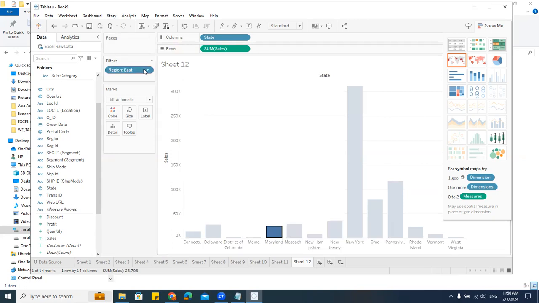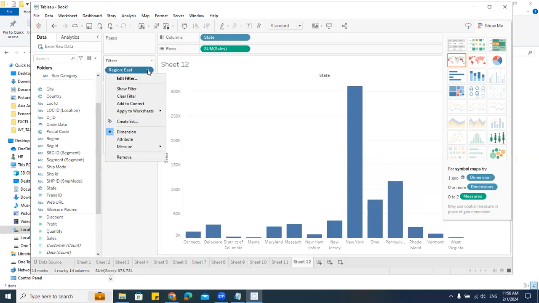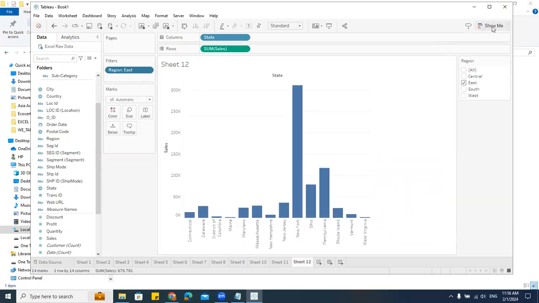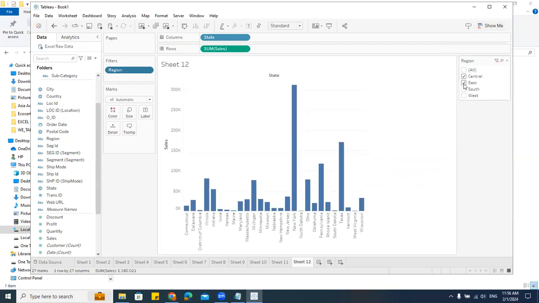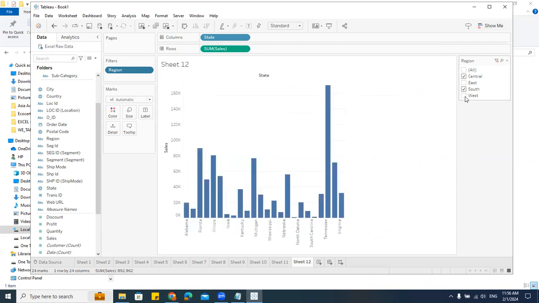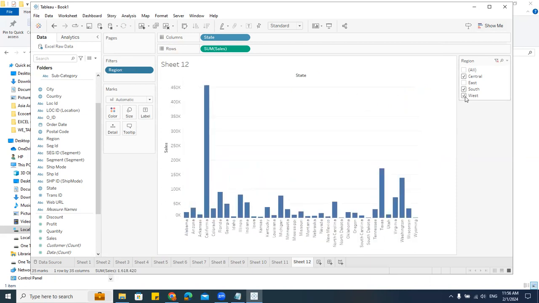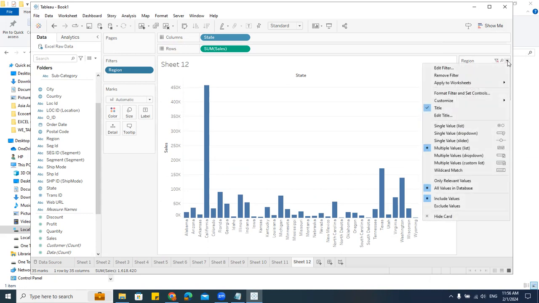So what I'll do, I'll go here, select this, and here I have the show filter. Click on the show filter. See? I'll click on the central. See? Automatically it will change. In Power BI also we have this option, but I don't want this list. I want this to be like a drop down. Then what I'll do, I'll go here, click on this.